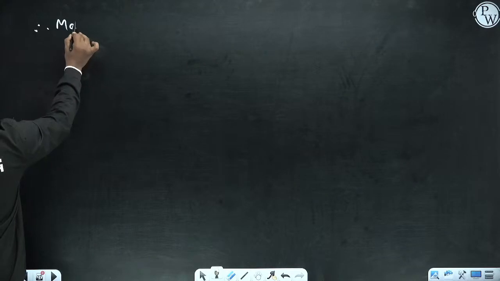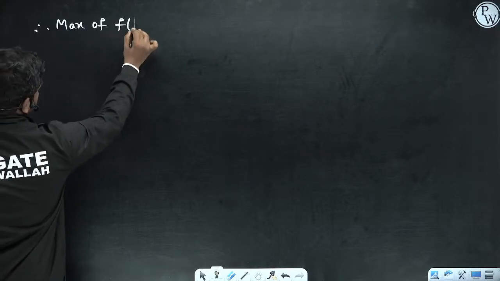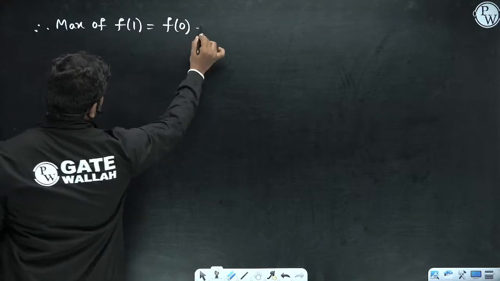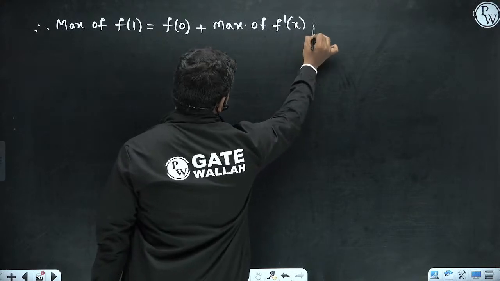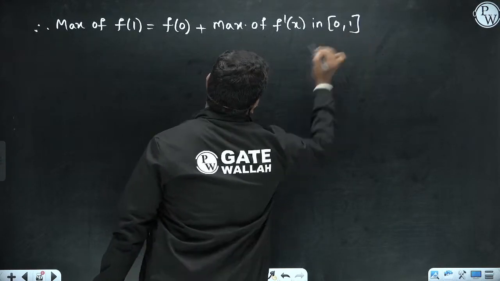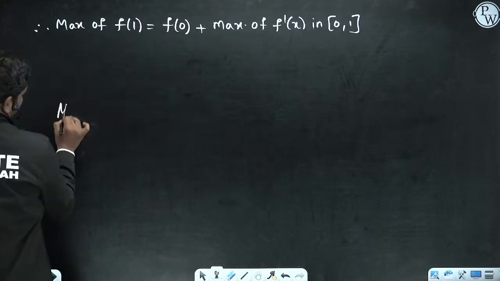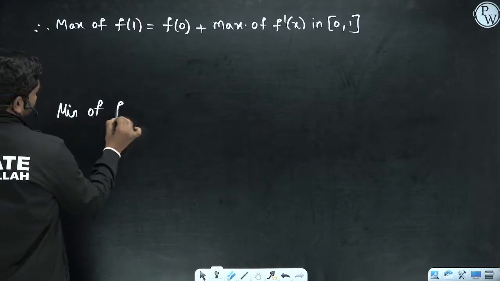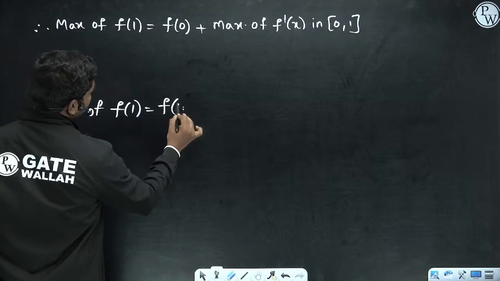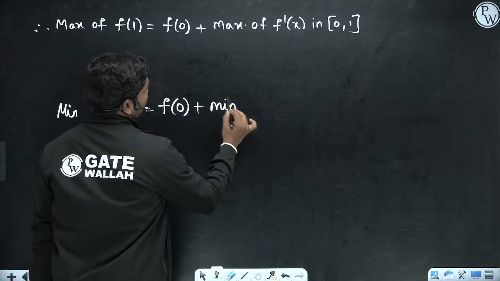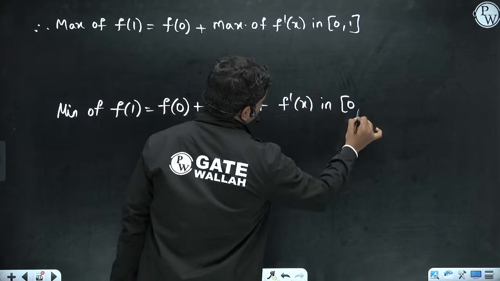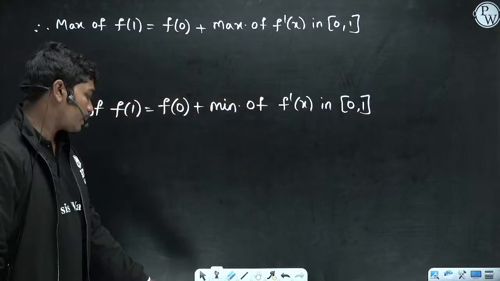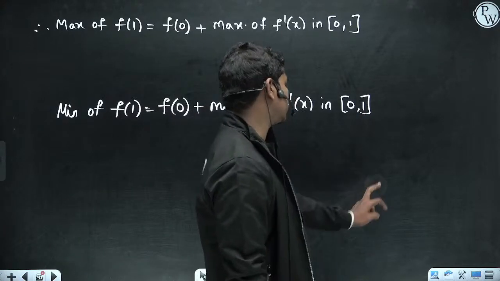Therefore, maximum of f of 1 is equal to f of 0 plus maximum of f dash of x in 0 to 1. Similarly, minimum value of f of 1 is equal to f of 0 plus minimum of f dash of x in 0 comma 1.